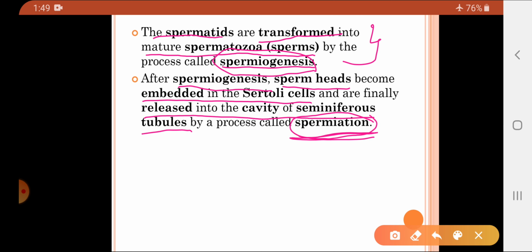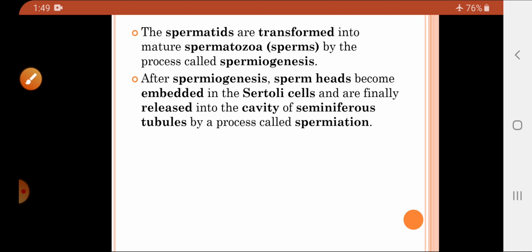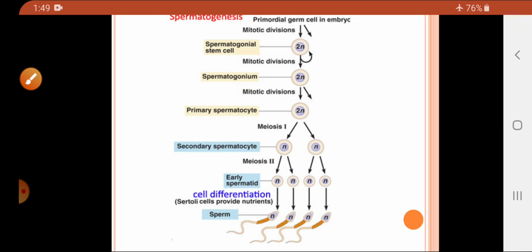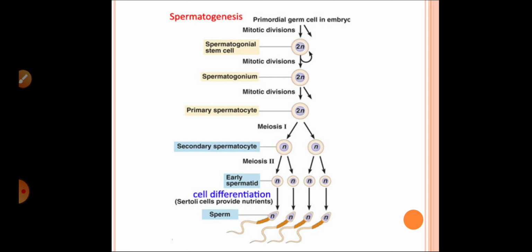What is spermiogenesis? Transformation of spermatids into sperms. And what is spermiation? It is the release of the sperm cells from the Sertoli cells into the cavity of the seminiferous tubules. So that is regarding the process of spermatogenesis.